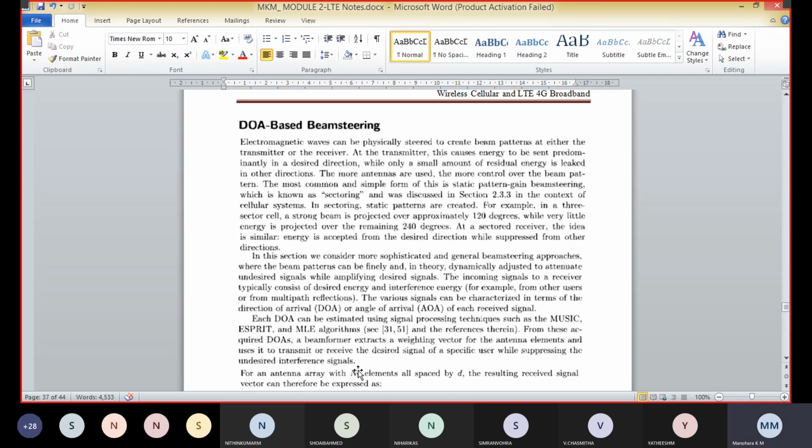From this acquired data, a beamformer extracts a weighting vector for the antenna elements and uses it to transmit or receive the desired signal of a specific user while suppressing the undesired interference signals.